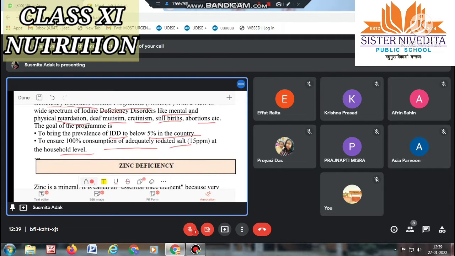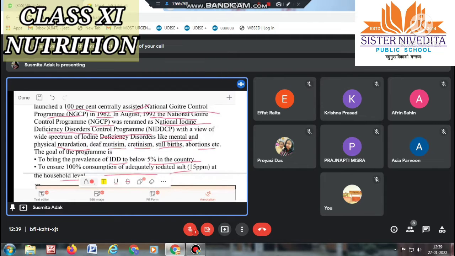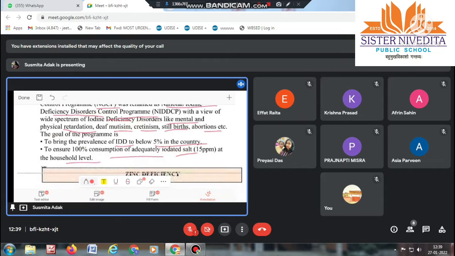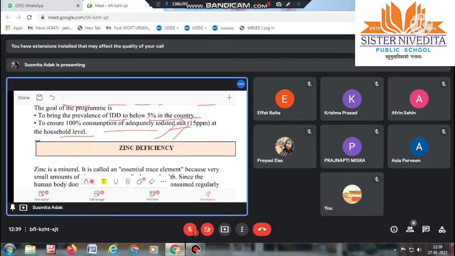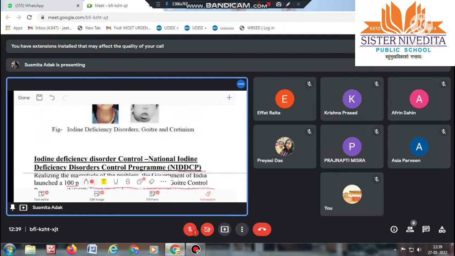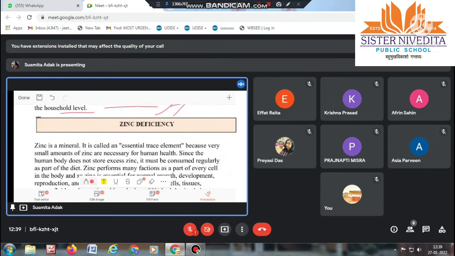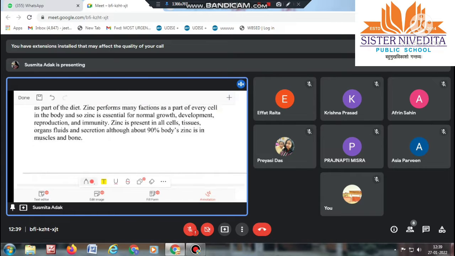This was a nationalized program, NGCP or NIDDCP, for iodine deficiency disorder control. Okay, next we will see zinc deficiency. So this is known as zinc deficiency.